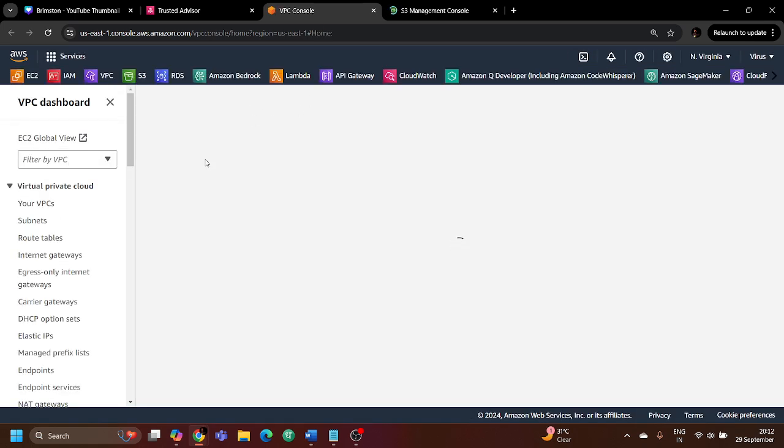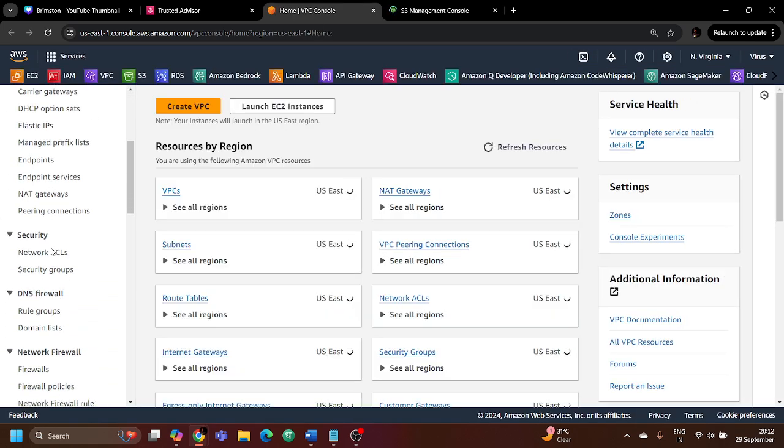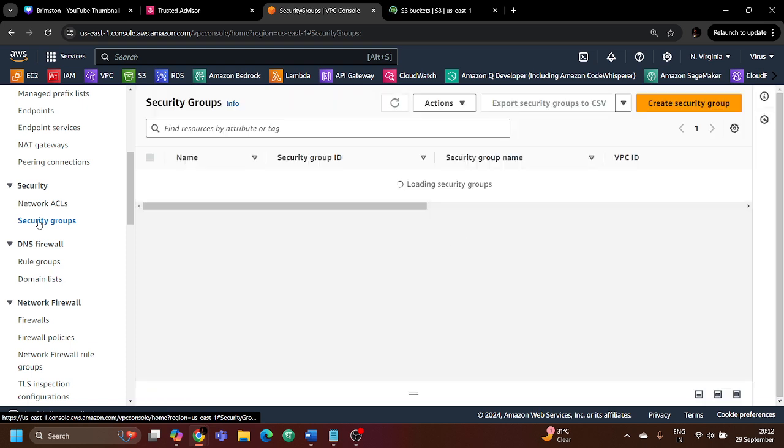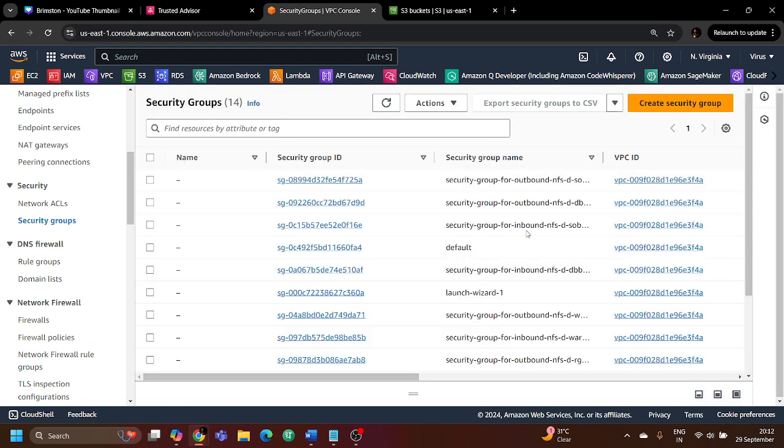Now, what exactly do we need to perform over in the VPC section? If you scroll down a little in the security section, we have the option of security groups. What exactly is a security group? A security group is basically a virtual firewall which protects your EC2 instances. It's a firewall which you can configure at the level of your EC2 instances, which are nothing but the virtual machines inside Amazon Web Services to host your applications or to run your database workloads.